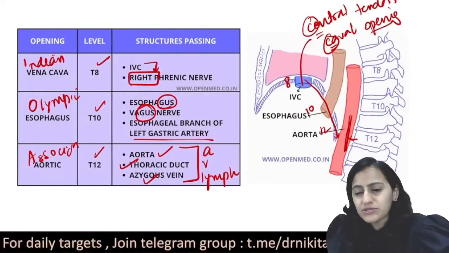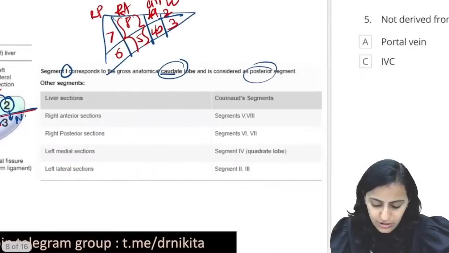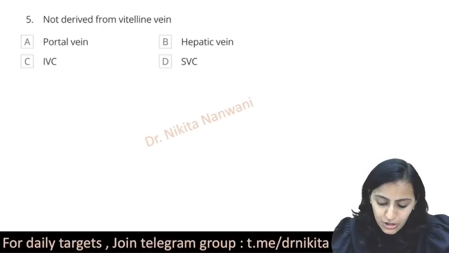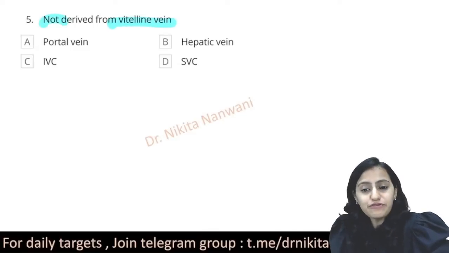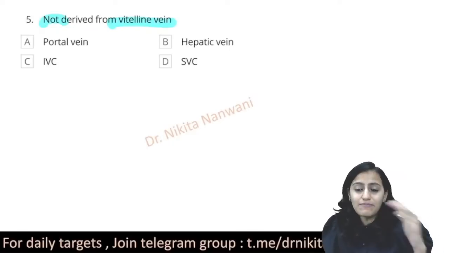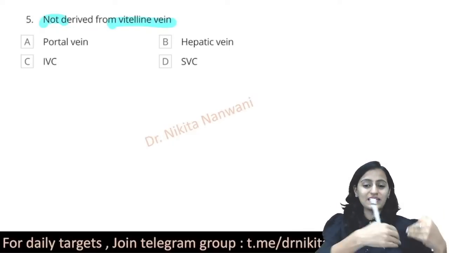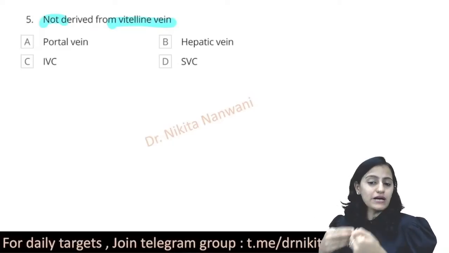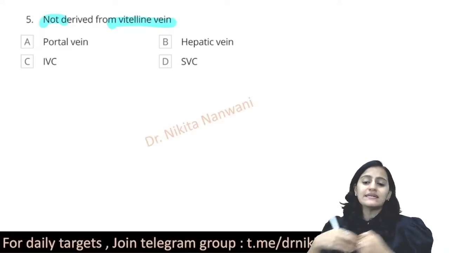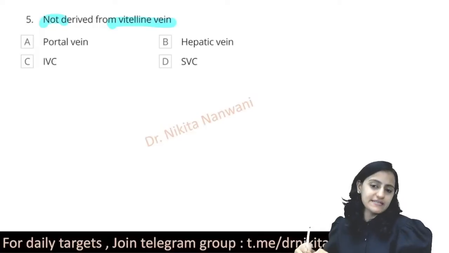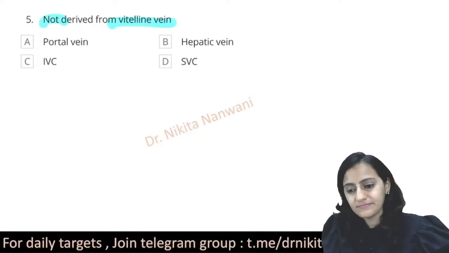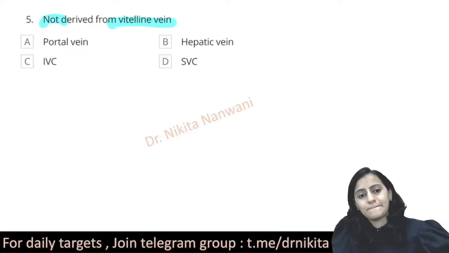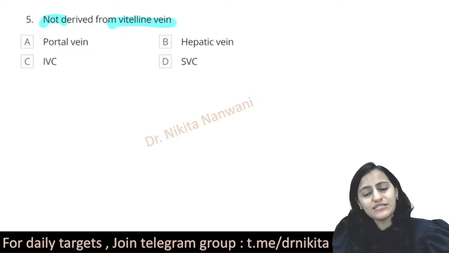Going on to the next question here. Which of these is not derived from the vitelline vein? What did you not understand here? From the left, you have to start with the number 2. 2, 4, 8. Keep doubling. 2 doubled is 4, doubled is 8. Then 7. Below, 3, 4, 5, 6. Right? Which of these is not derived from the vitelline vein?